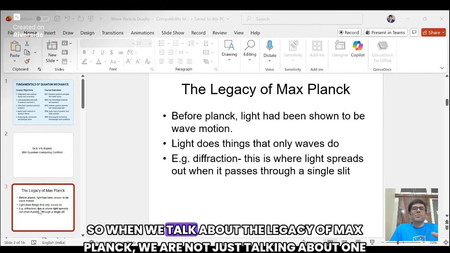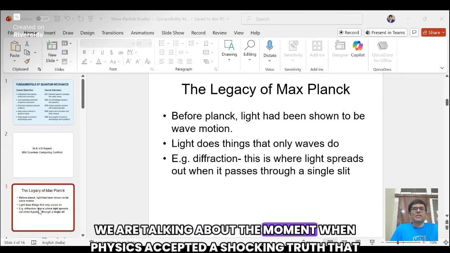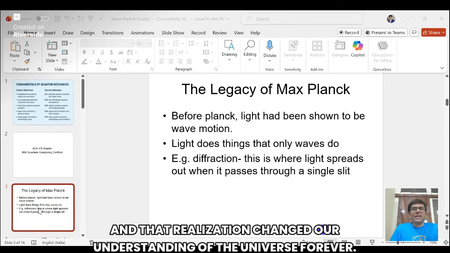So when we talk about the legacy of Max Planck, we are not just talking about one equation. We are talking about the moment when physics accepted a shocking truth: nature is not continuous, reality is quantized. And that realization changed our understanding of the universe forever.